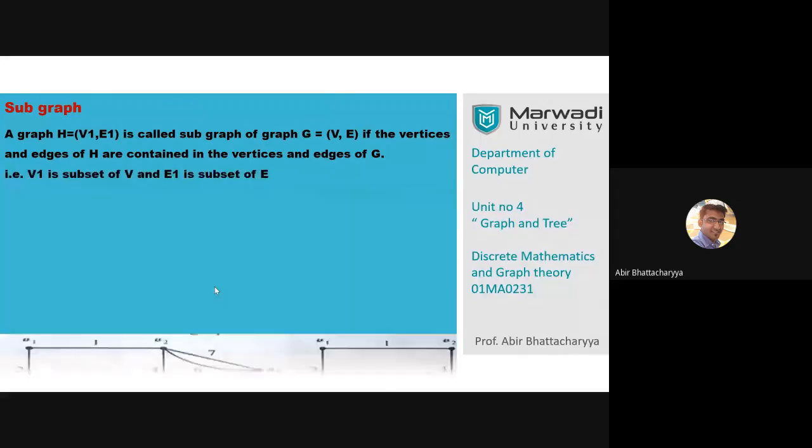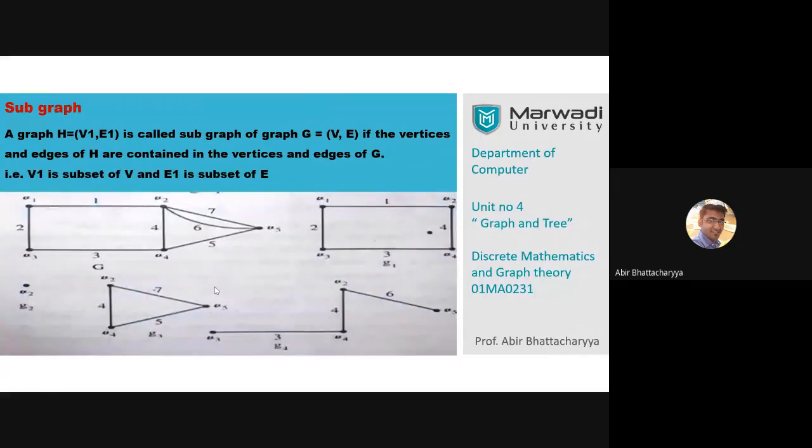A graph H is called a subgraph of G, where G is the main graph with vertices V and edges E, if the vertices and edges of H are contained in the vertices and edges of G. Suppose this is the main graph. Now this one, G1, is a subgraph of capital G.